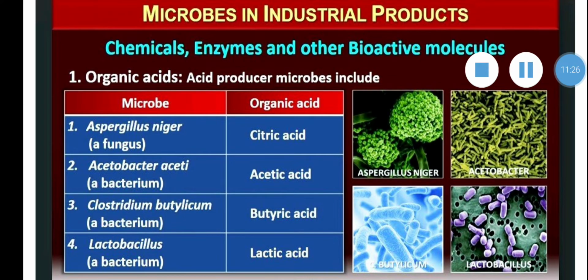Production of enzymes. In living beings, enzymes play a very important role in metabolic reactions, and therefore they are very essential for living things.